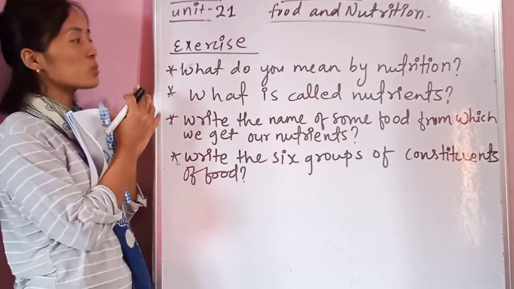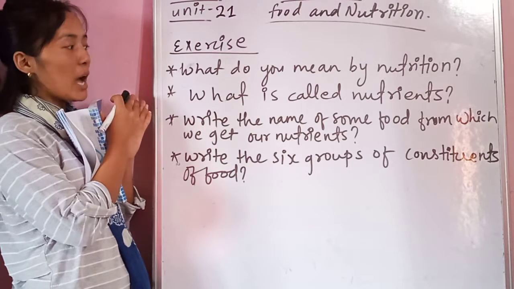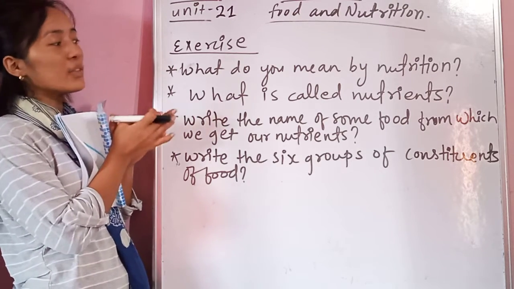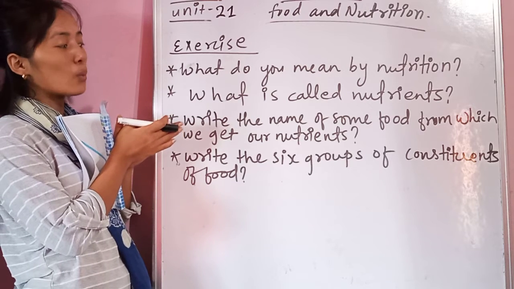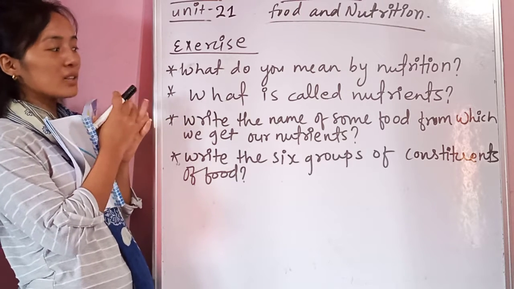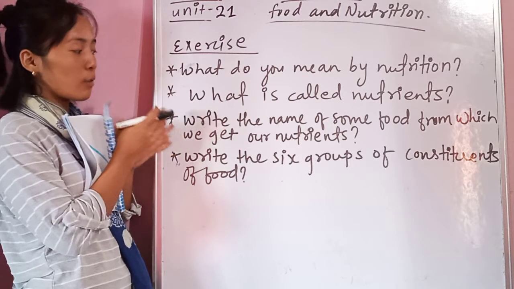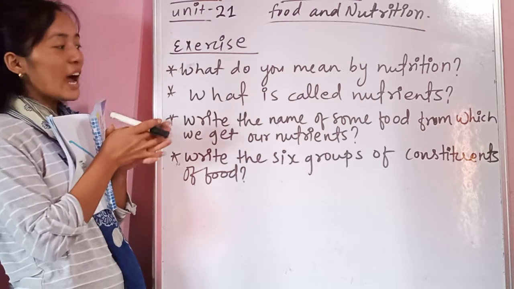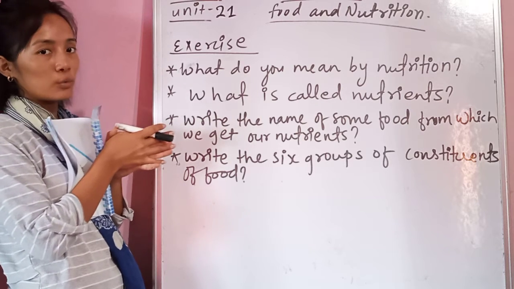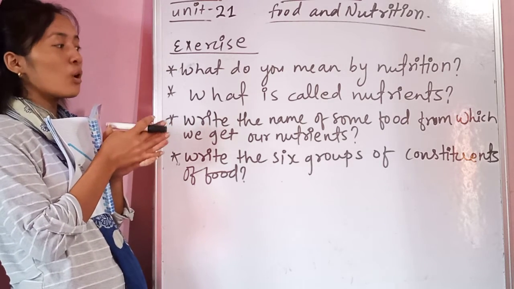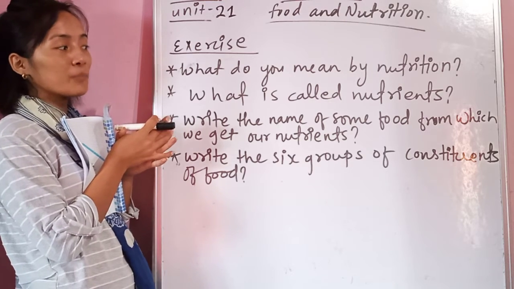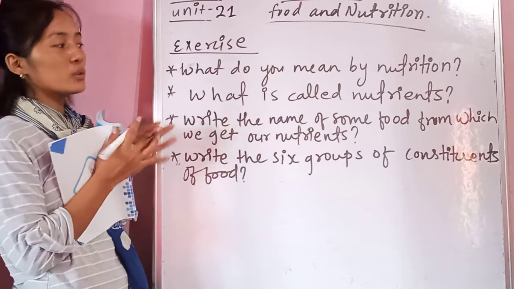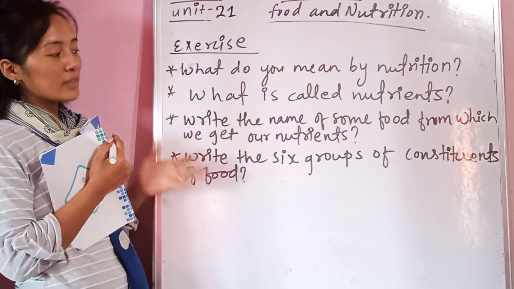The second one is: what are called nutrients? You have to write the definition of nutrients. The third one is: write the names of foods from which we can get our nutrients. You have to write the names of some food items from which we get our nutrients. And the fourth one is: write the 6 groups of constituents of food. As I have told you, the nutrients that we get from food are classified into 6 groups, so you have to write the names of those 6 groups.